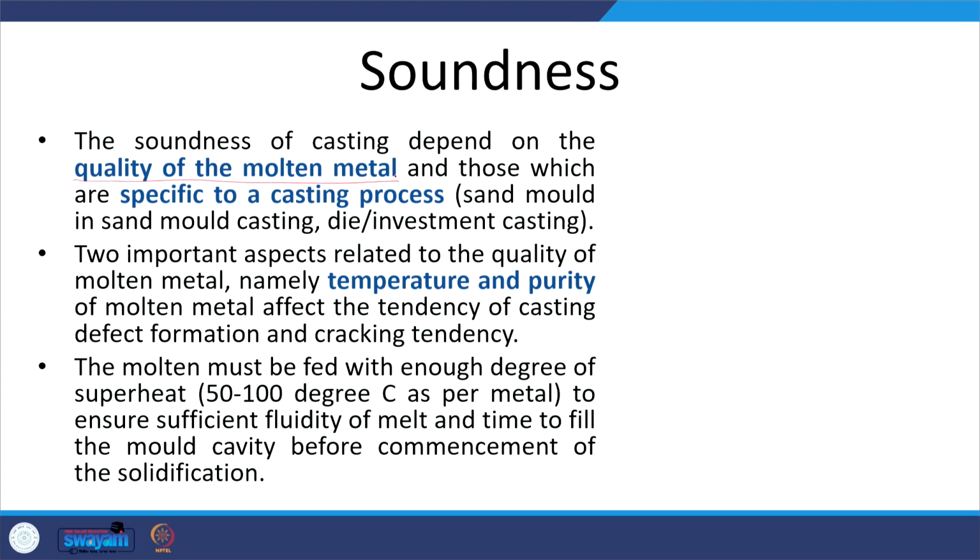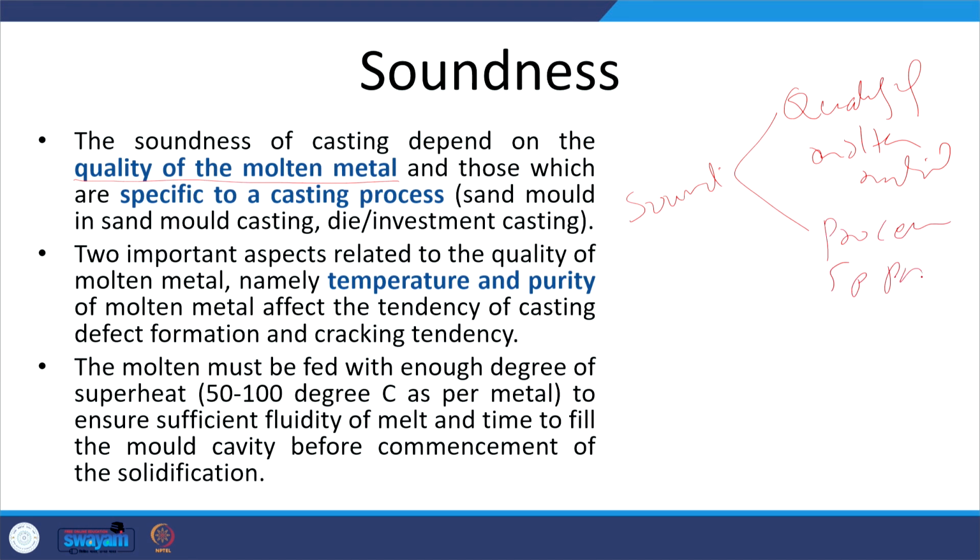the molten metal. So, there are two main aspects that affect the soundness of the casting. One is the quality of the molten metal, and the other one is the process specific parameters. Process specific parameters, say for sand mold casting, for investment casting, for die casting, will be different. So, what are the ways by which to check the quality of the casting? Quality of the molten metal.